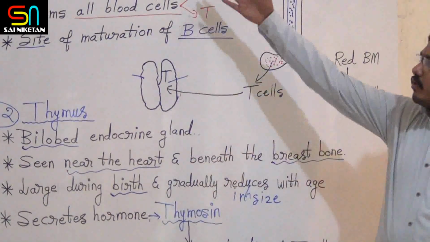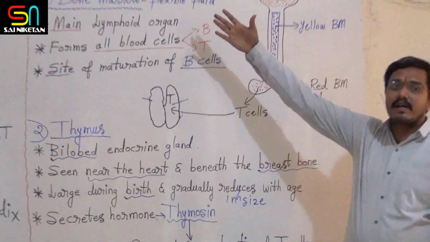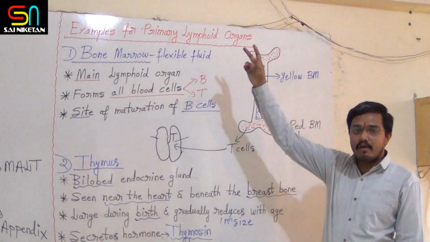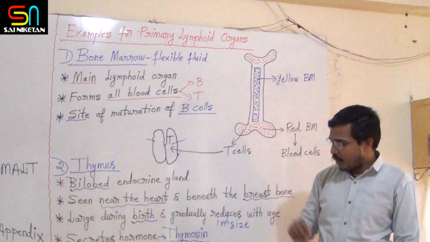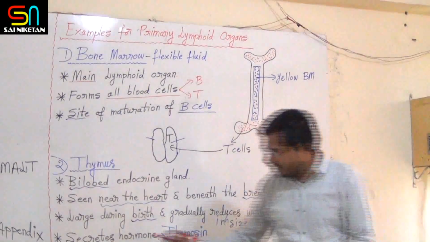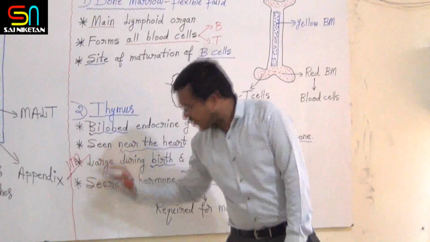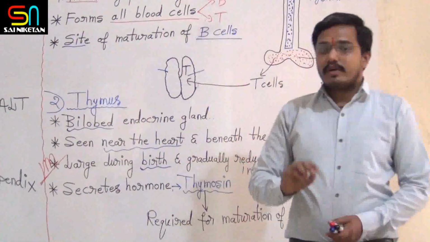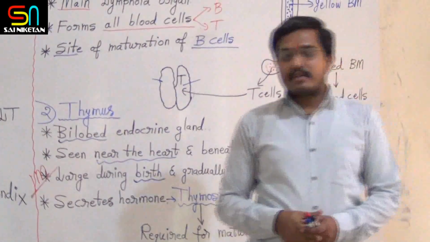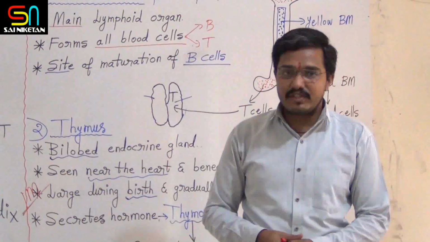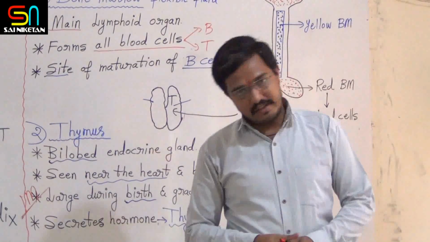So this is about two examples for primary lymphoid organs. Don't forget, only two examples: bone marrow and thymus. A very important point in the thymus is this one. This is important for 1 marks and important for NEET. It is larger during birth and gradually reduces in size with aging.